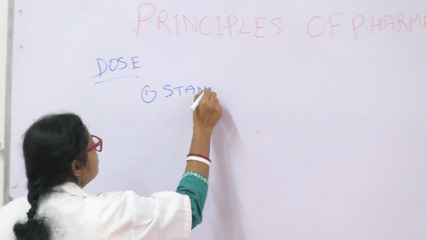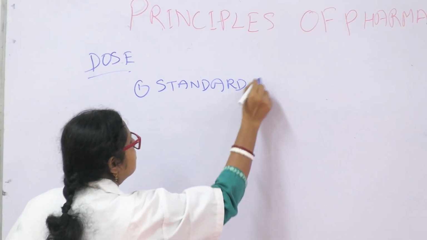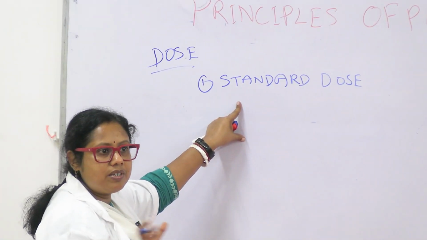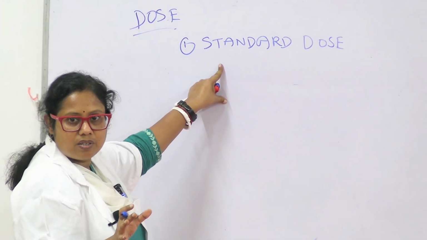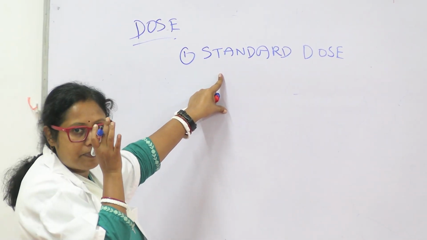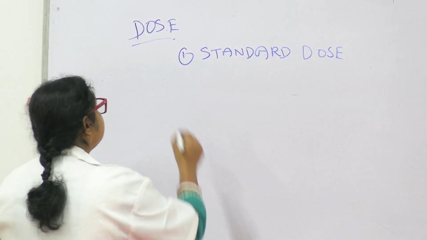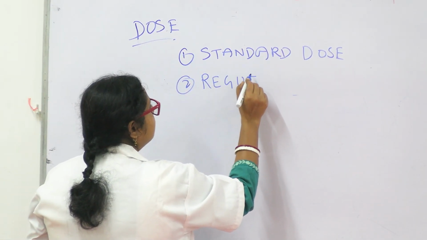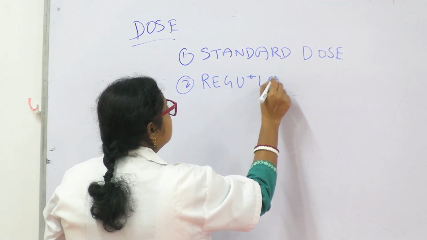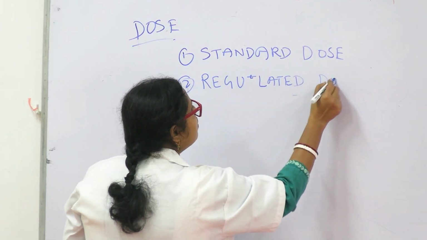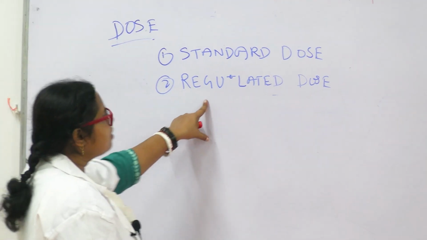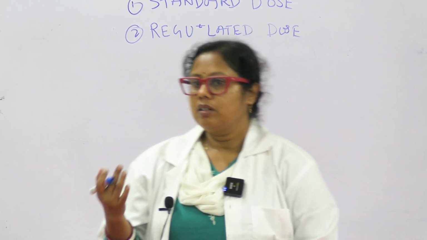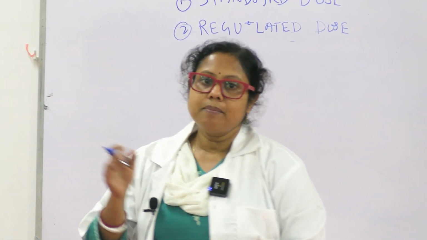First is standard dose. Standard dose means a standard dose which is applicable to most of the patients, most of the young adults. Okay, it is the standard dose. Then regulated dose. Regulated dose means when we give a drug to a patient for some disease which we can measure.